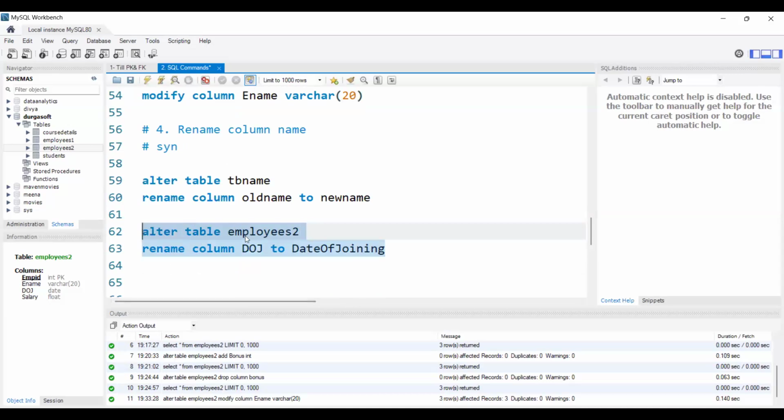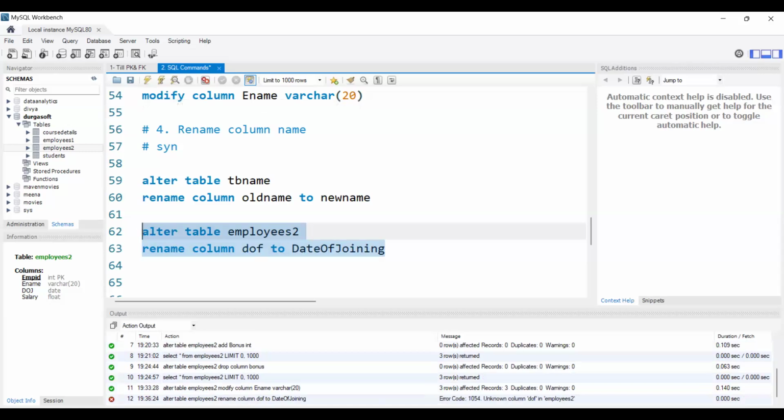No, Ramkot, it is not case sensitive. Basically, SQL is completely case insensitive. As you got that doubt, let me use normal DOJ. Let's see what will be the answer. Okay, so it is case sensitive here? Sorry for that.